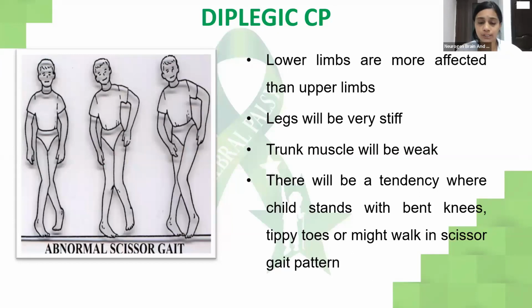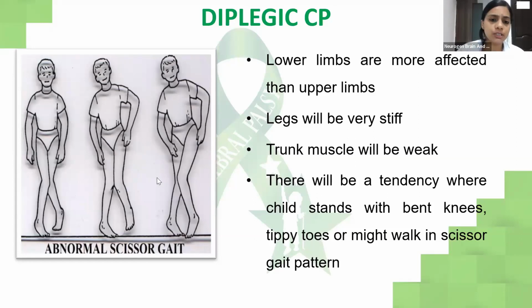What is diplegic CP? Diplegic meaning lower limb is more affected than the upper limb. The leg will be very stiff, but there will be some amount of spasticity in the upper limb as well, but the lower limbs are severely affected. Trunk muscles will be affected. There will be a tendency where the child stands with bent knees.